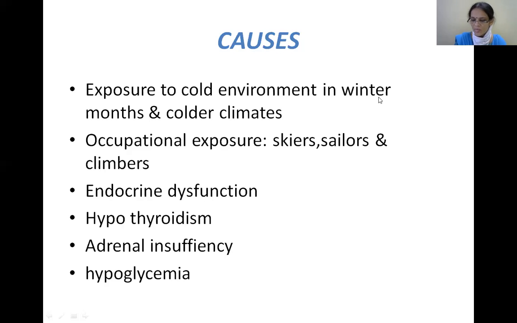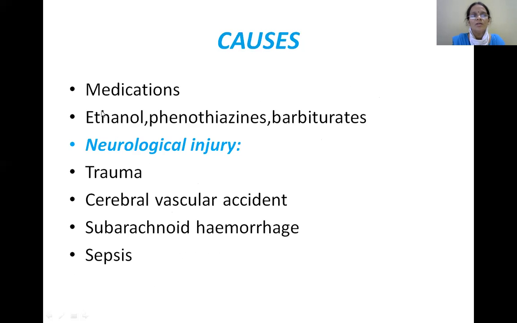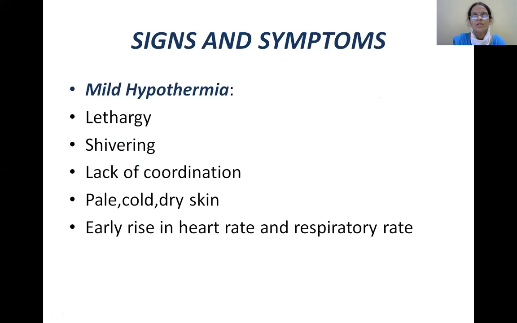The other one is hypoglycemia, and among medications, at least remember barbiturates. And among neurological insults, try to remember trauma, cerebrovascular accidents, and sepsis. These are the conditions which can cause hypothermia.